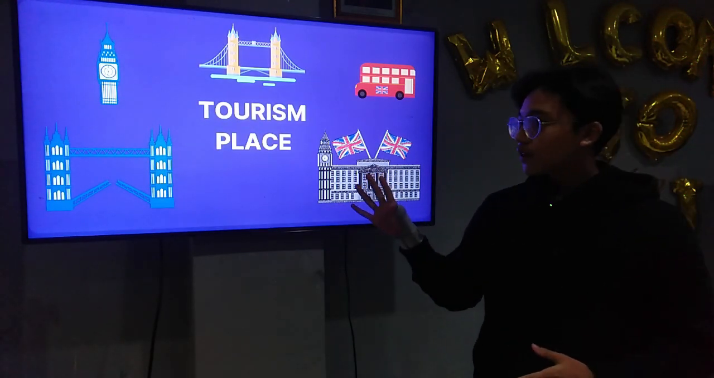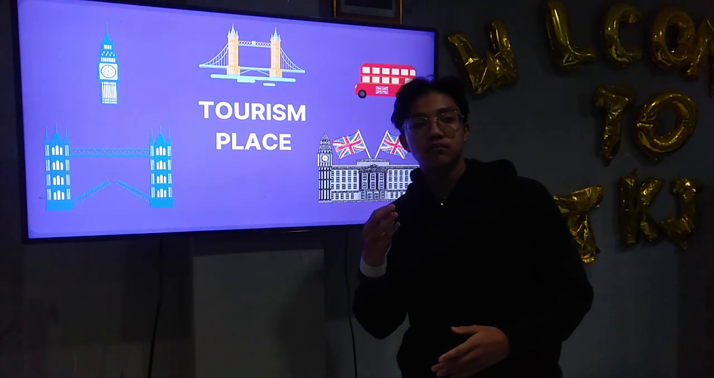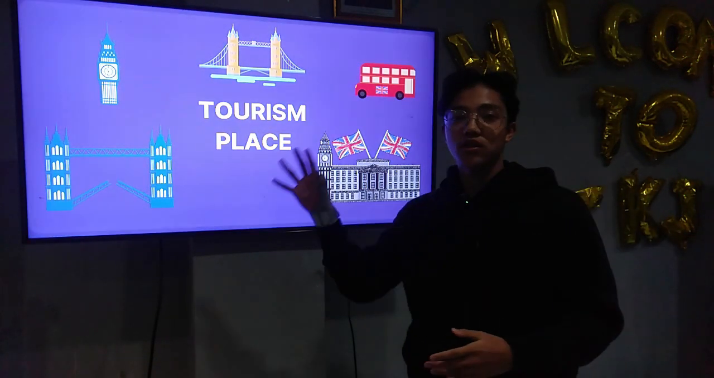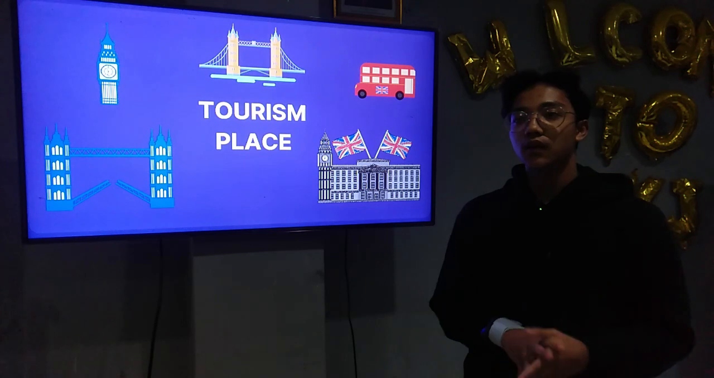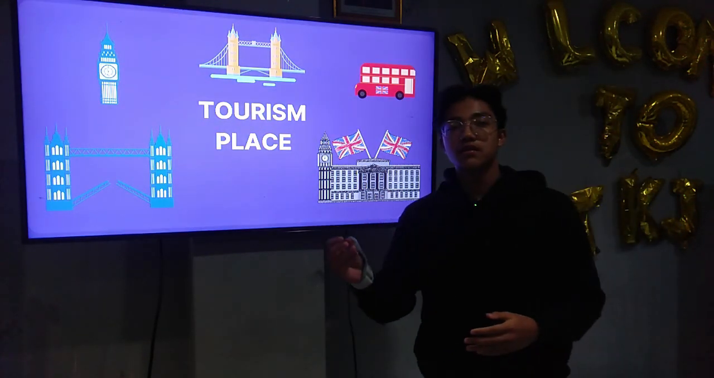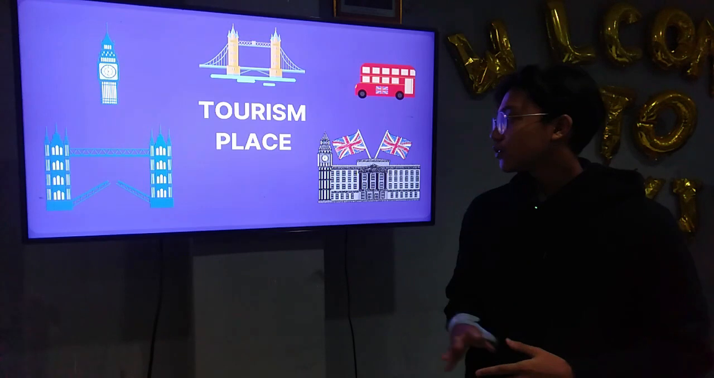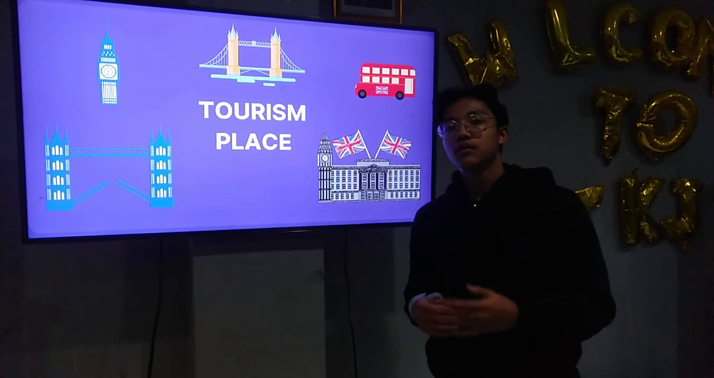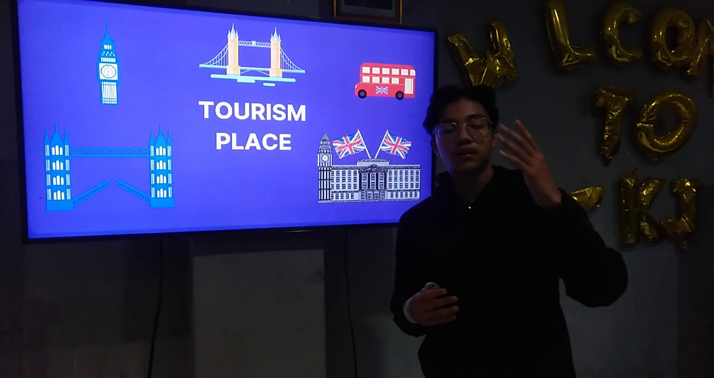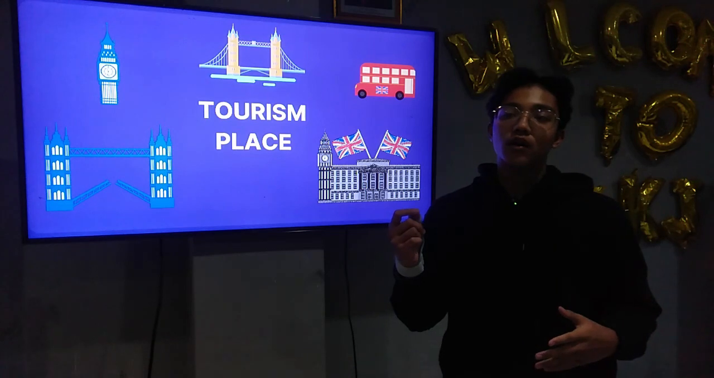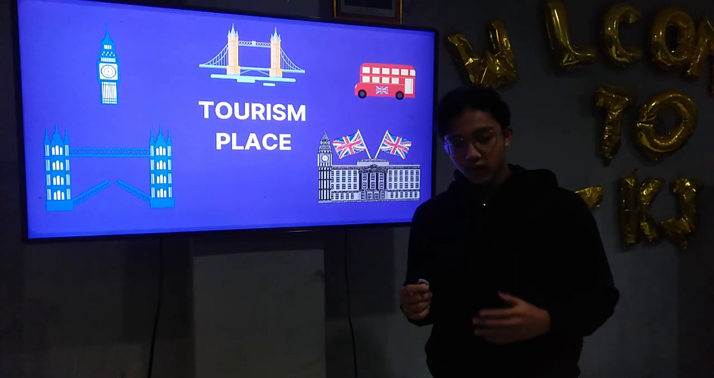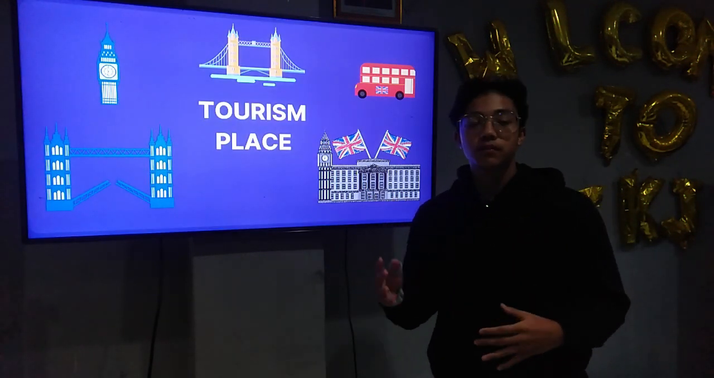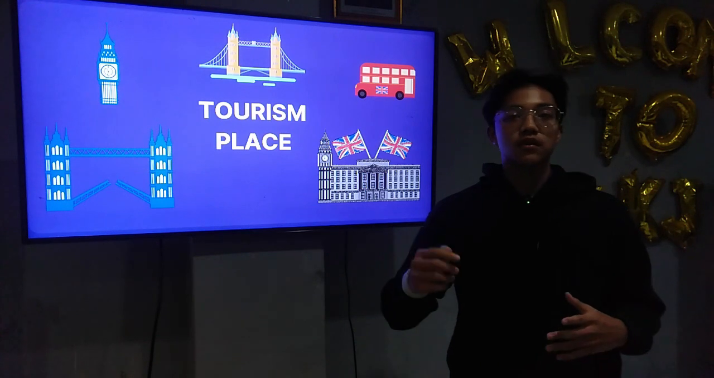There are many tourism places in the United Kingdom, but in London especially there is Big Ben, a big clock that is really famous and symbolizes the country. And then there is London Bridge. Another tourism place is Oxford. You know Oxford University in the UK. Because their building is unique, it became a tourism place, and so many tourists come there just to take a photo.